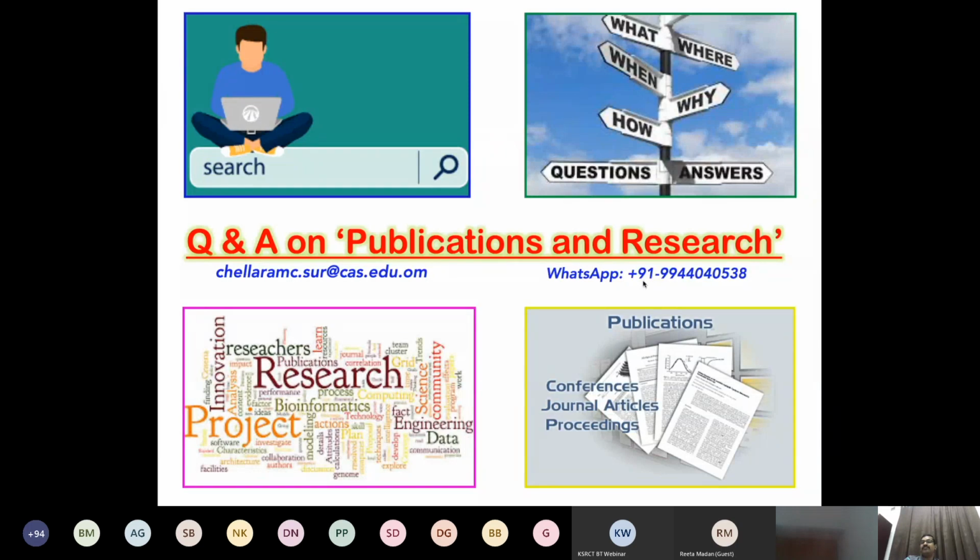Third, please check their impact factor, not on their journal website. You can search in Google. Type the journal name and impact factor, and then you can find the Web of Science web page. From the Web of Science page, you can find the impact factor. Some other organizations and publishers also give impact factors. Please don't refer to those. The impact factor should be given by Thomson Reuters, that is, the Web of Science.